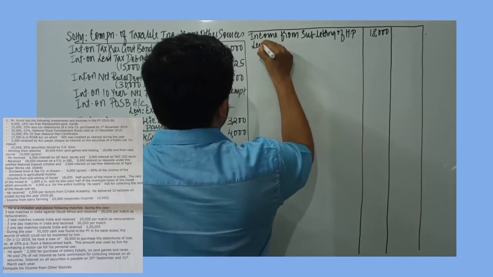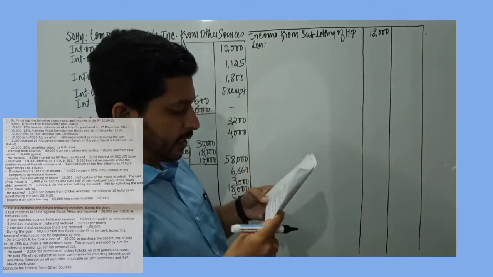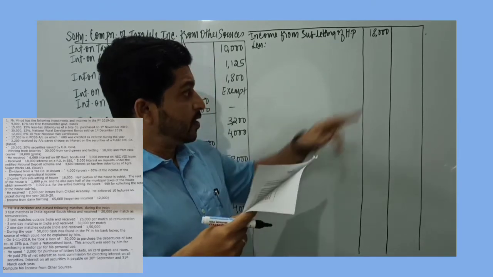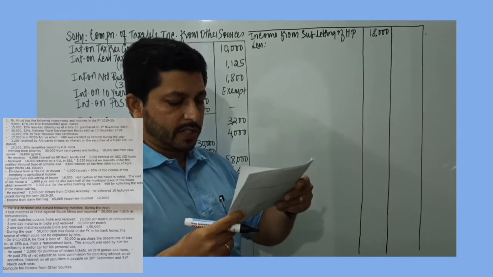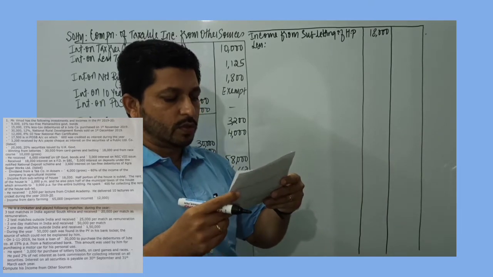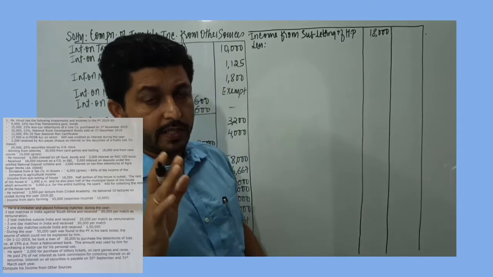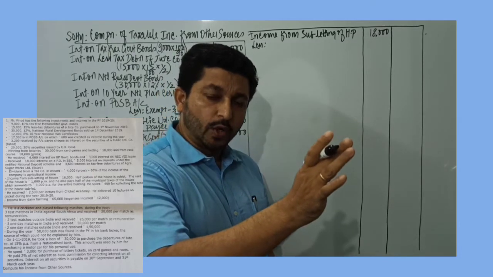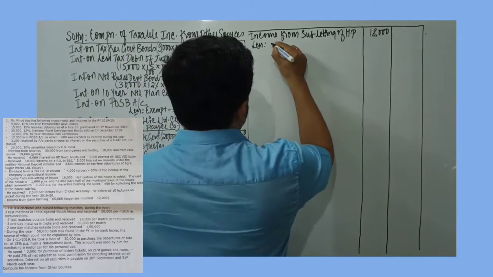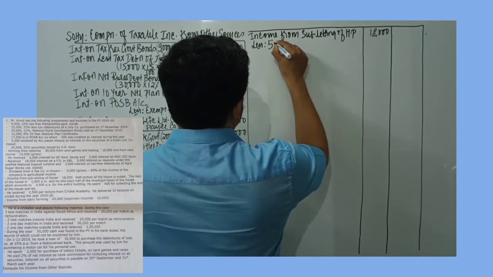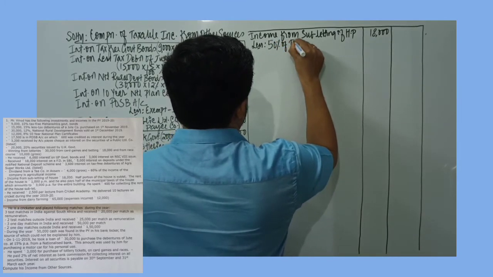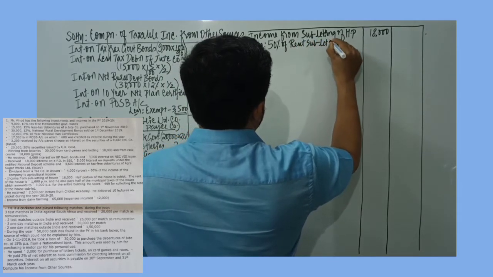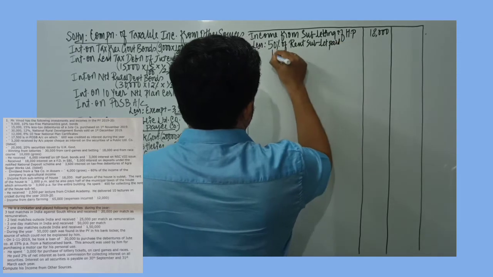Then I record less. What all points are to be deducted can be taken. Half of the portion of the house is sublet. So income from subletting is 18,000, half of the portion is sublet. The rent of the house is 1,000 per month. And since half of the portion is let, he has to pay rent to the owner of the property. So I will record 50% of rent sublet paid to the owner.